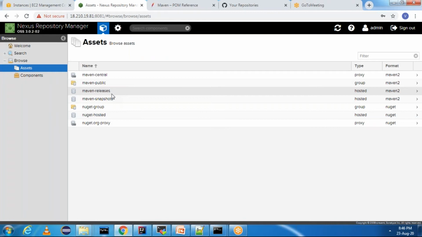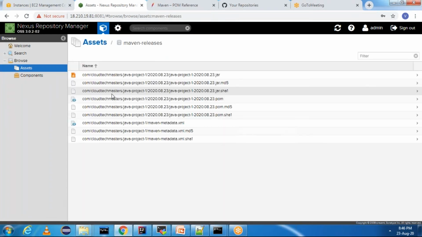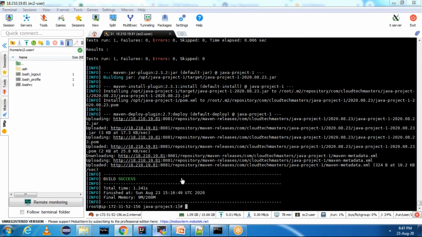You can click on Maven releases, and in Maven releases you have this. Why did the previous build go to snapshot and why did this go to release? Because in the previous one we mentioned the version is snapshot, that's why it went to the snapshot repository. In this case we didn't mention anything, and anything which doesn't end with snapshot will go to the release repository.